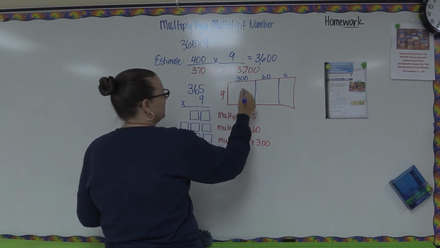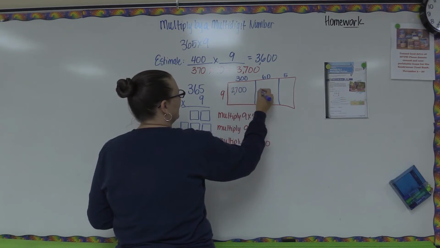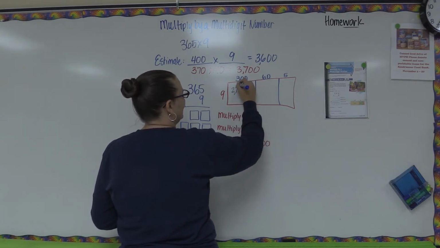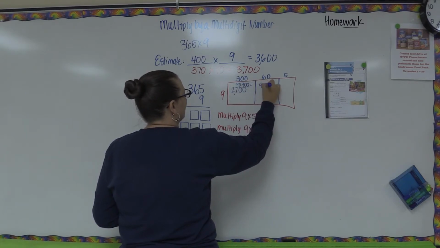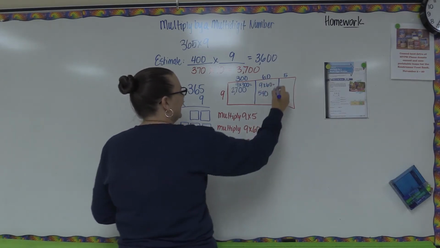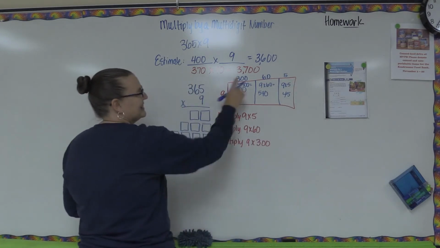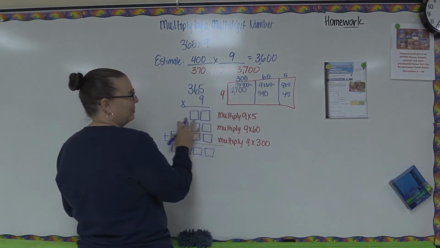So 9 times 300, 9 times 3 is 27, with 2 zeros. 9 times 60, 9 times 6 is 54, 1 zero here, 1 zero in your answer, and this last one is 9 times 5, which is 45.